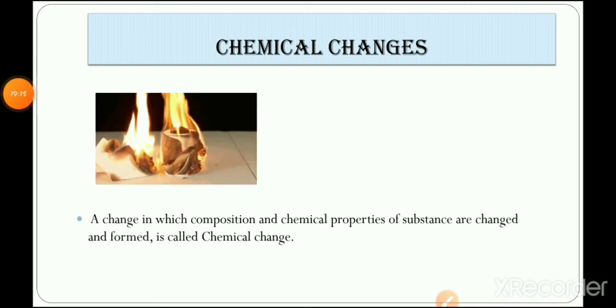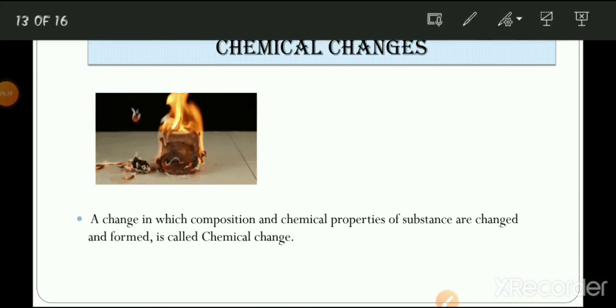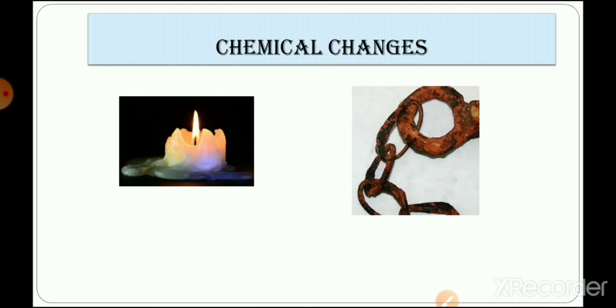Okay students, now let's take very common examples of chemical change that we see around us. First one is burning, like burning of paper, burning of candles. Here you can see that in a candle two changes are taking place simultaneously, right? What are the two changes? Physical and chemical changes. The first minor change is that the wax will melt.